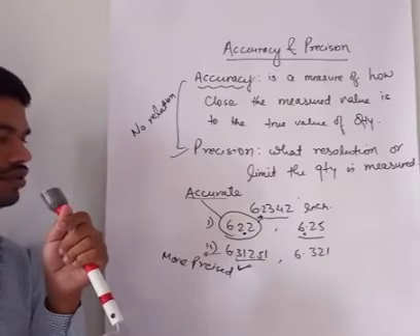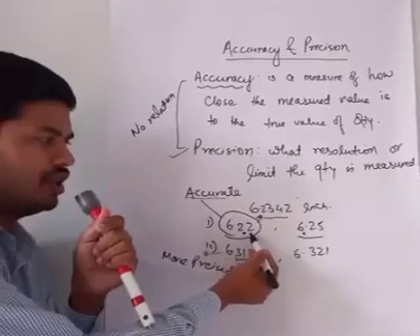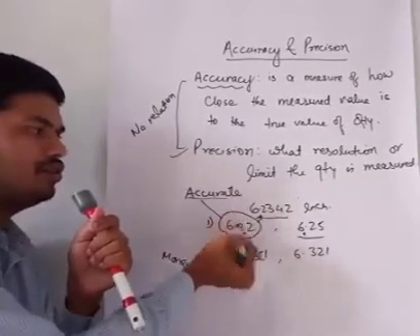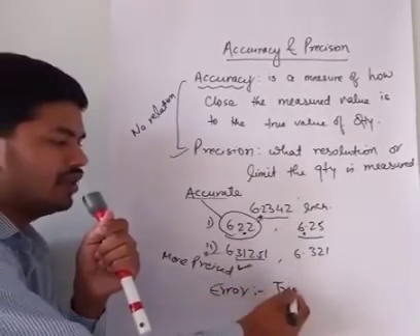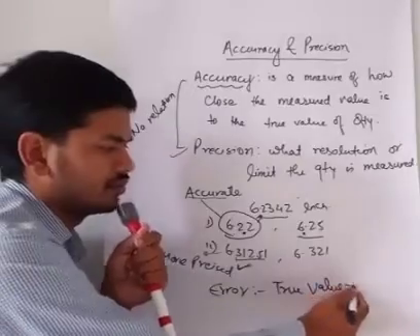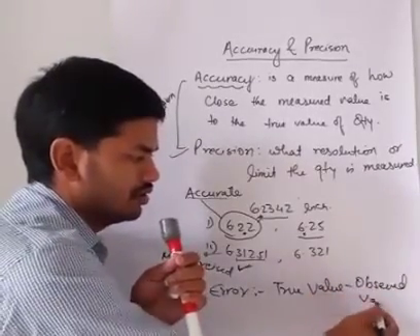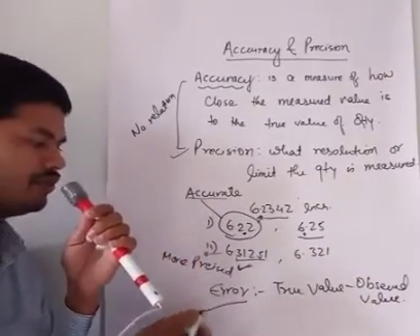So that's all about accuracy and precision, and the difference between accurate data and true value, that is observed value and true value, will give you error. So what is error? Error is true value minus observed value. This is known as error, and in next lecture we will discuss the types of error.